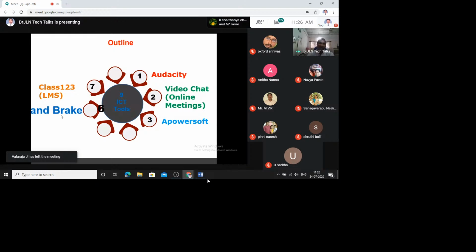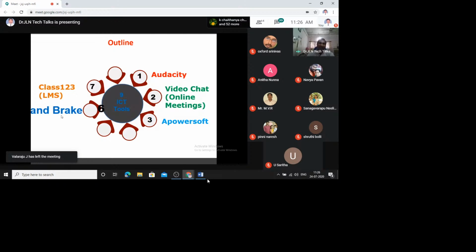Then how are we going to download Audacity? Now you go to Google and type Audacity, and the moment you type Audacity in the search engine, you're going to have Audacity, free open source cross-platform audio software. Now this software is not an online tool. We have to download it first and then use it. Already I downloaded all the tools. I'll show them to you.